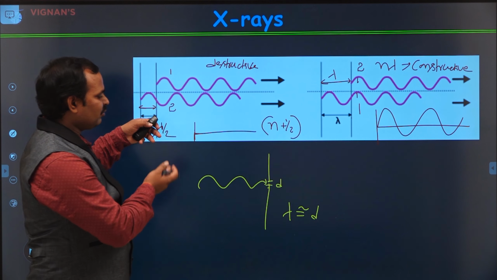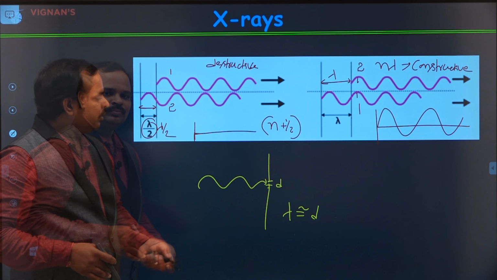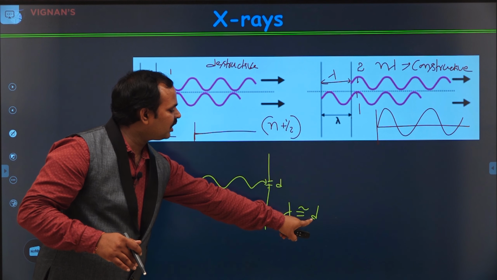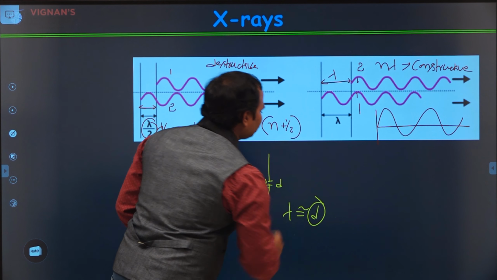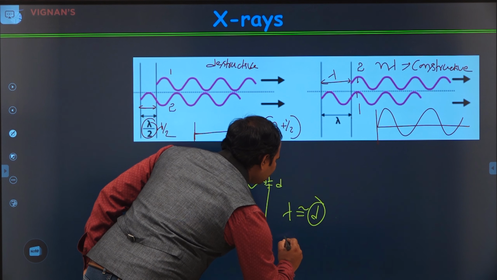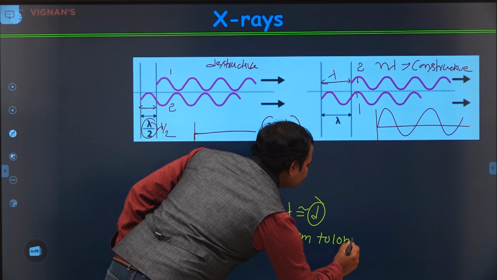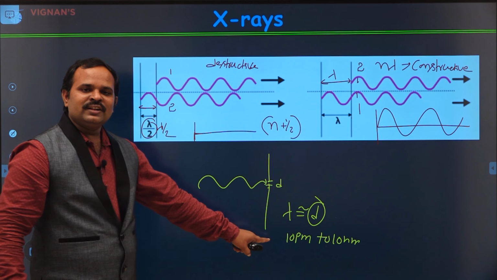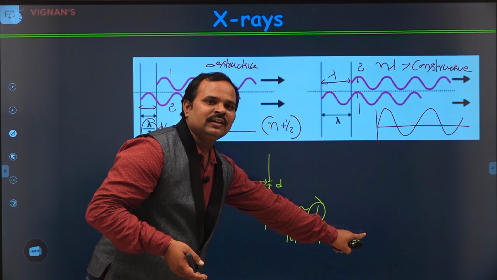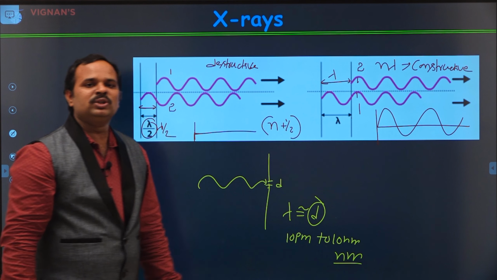Now, I will explain why I am discussing this. I will be using this in the next few minutes. Now, in order to get X-rays to be diffracted, we need a slit width of the order of the wavelength of the X-rays. We know that the wavelength of the X-rays is of the order of 10 picometers to 10 nanometers. If you wanted to see X-rays diffracted, then we need to make a material with a slit width of the order of a few nanometers. That is impossible to make.